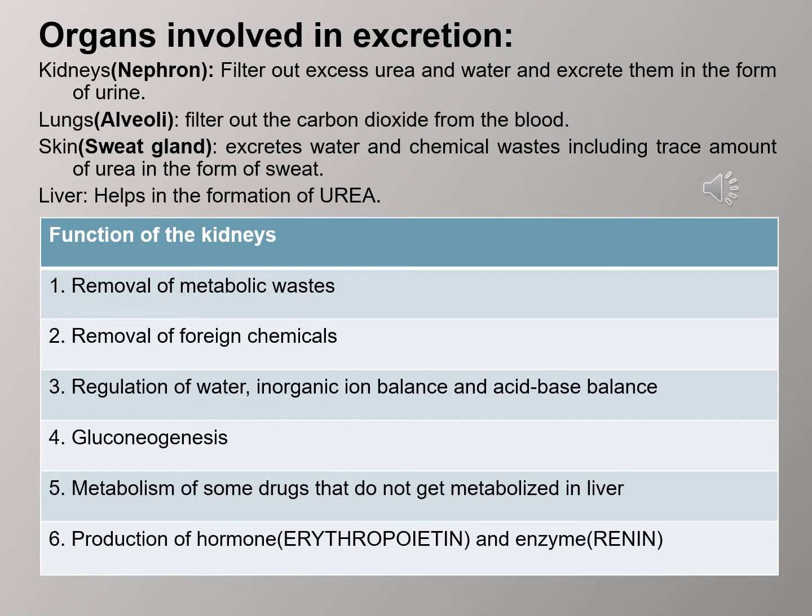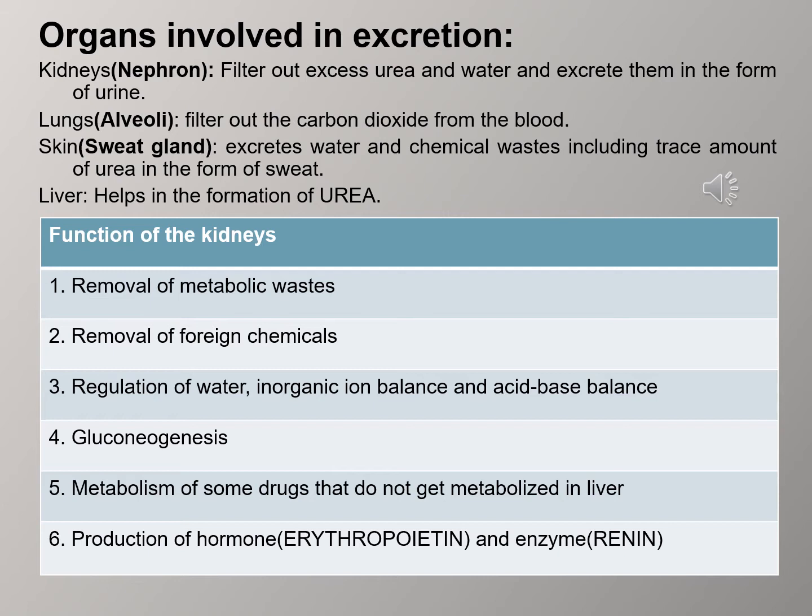Organs that are involved in excretion are the kidney, lungs, skin, and liver. The nephron of the kidney filters out the excess urea and water and excretes them in the form of urine. The alveoli of the lung filter out carbon dioxide from the blood, whereas the sweat glands of the skin excrete water and chemical waste, including trace amounts of urea, in the form of sweat. The urea that is excreted from our body is produced in the liver.